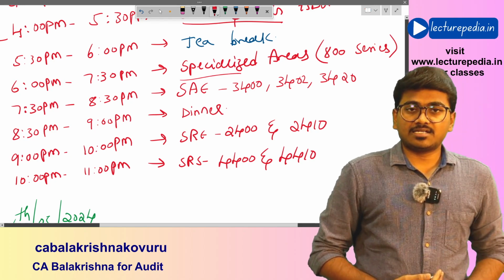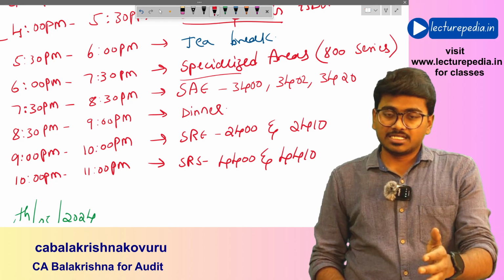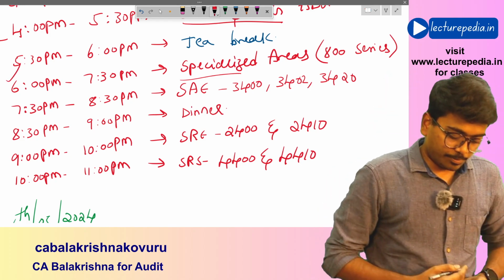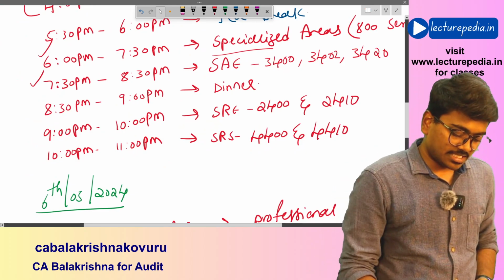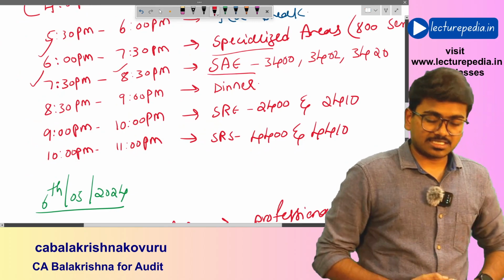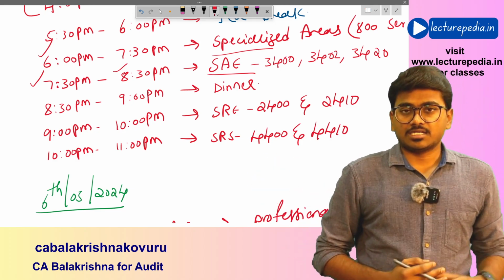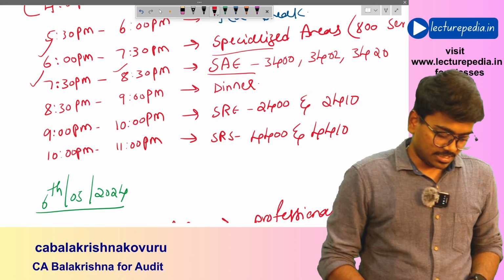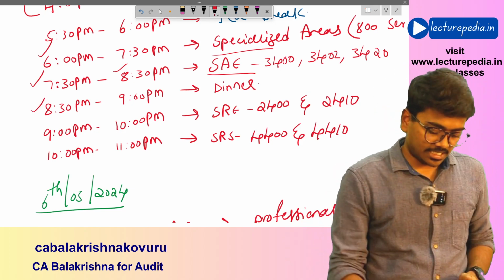Basically, the 800 series. In the 800 series, there are three standards: SA 800, 805, 810. From 6 p.m. to 7:30 p.m. you'll complete those standards. Next, from 7:30 p.m. to 8:30 p.m. you'll complete SAE, standards on assurance engagements. Basically, here you'll find three standards, the 3400 series. After completing that, from 8:30 p.m. to 9 p.m. you can take a dinner break.